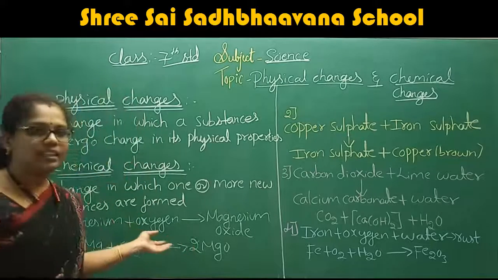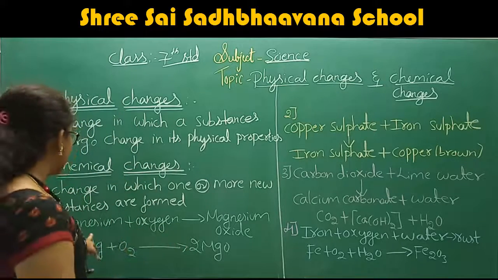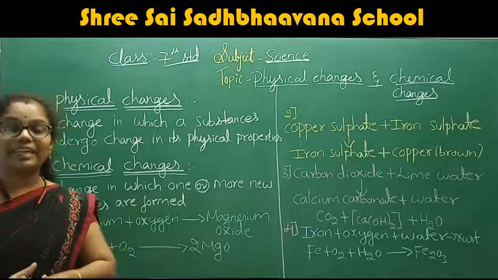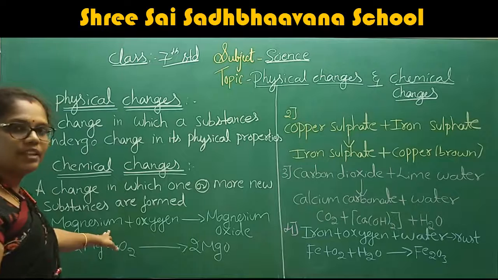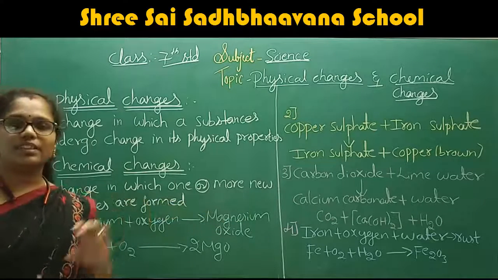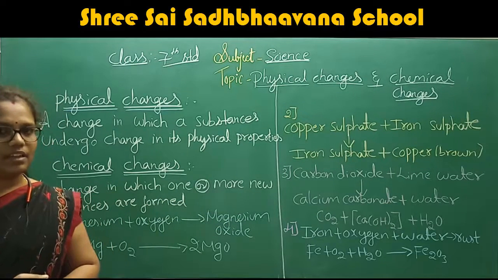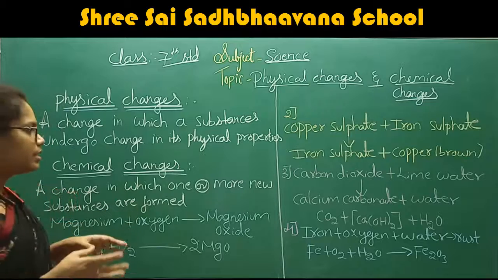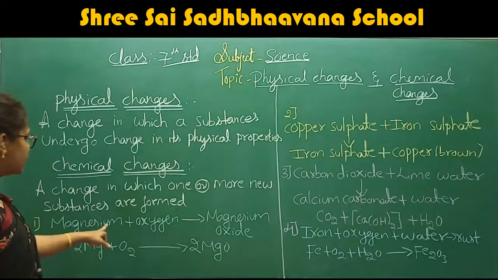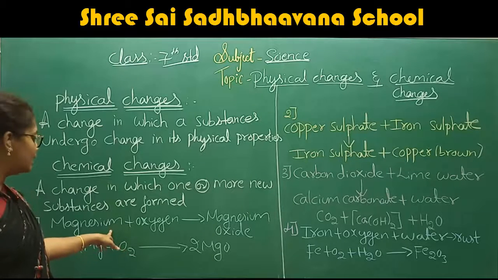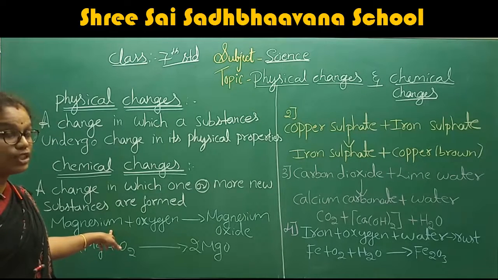What is the activity? Consider that we are taking the magnesium ribbon. This is the second example. The first example we discussed was the rusting of iron. Second, we are going to discuss the example of magnesium by taking the magnesium ribbon.